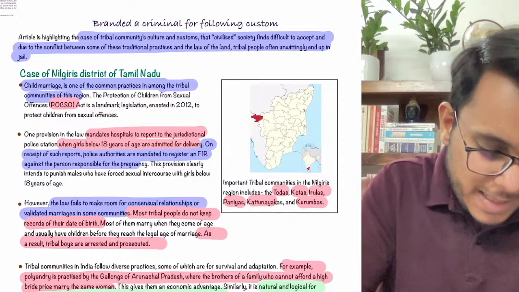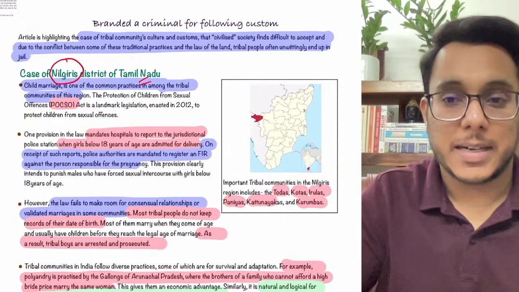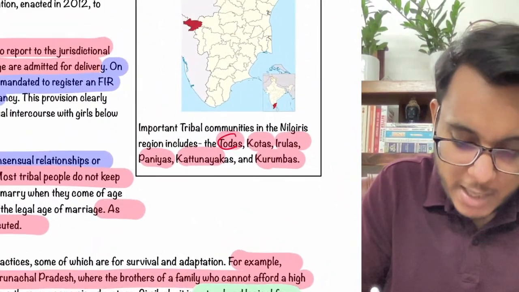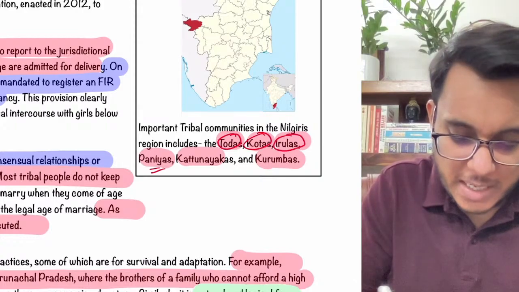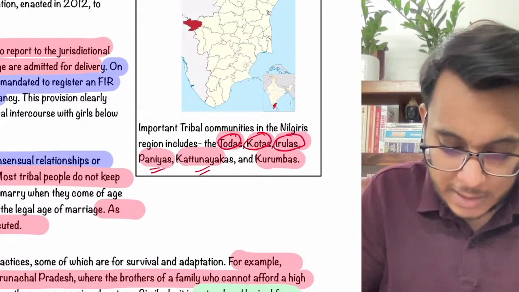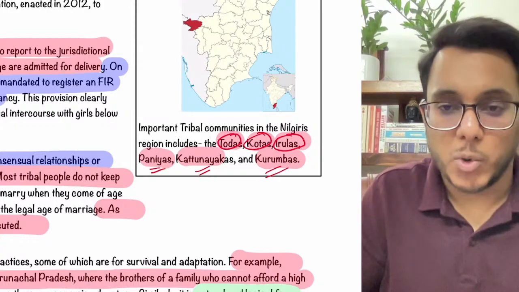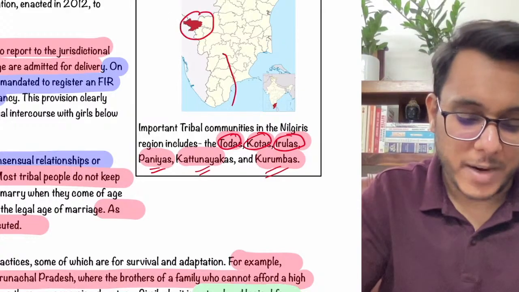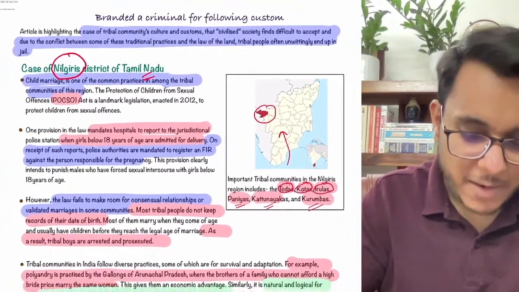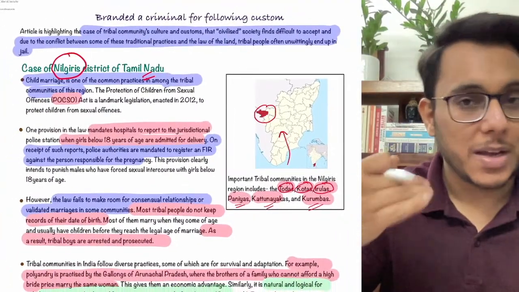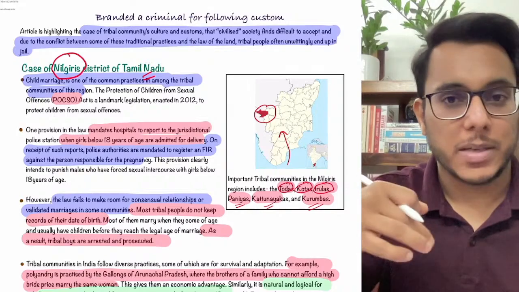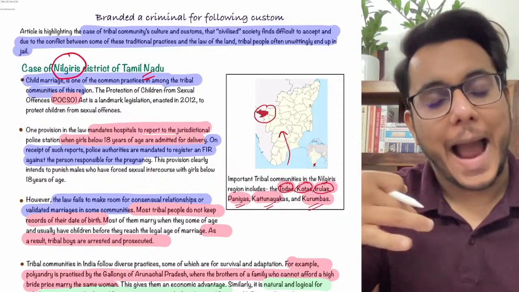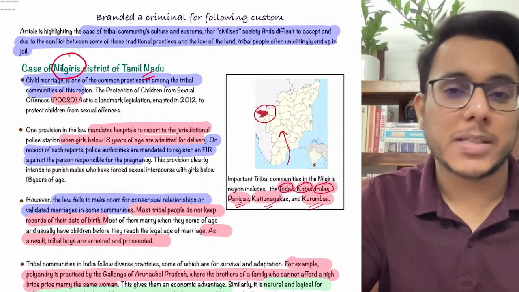So guys, see, in the Nilgiris in Tamil Nadu, there are many tribals that are living. For example, there are the Todas, Kotas, Irulas, Paniyas, Kattunayakas, Kurumbas. All these tribal communities are living in the Nilgiri region of Tamil Nadu. Now these tribals have a tradition that they marry early. First of all, you need to understand that much of the tribals don't have any written evidence about their date of birth. Clear? And there is a tradition that they are getting married on the onset of puberty.